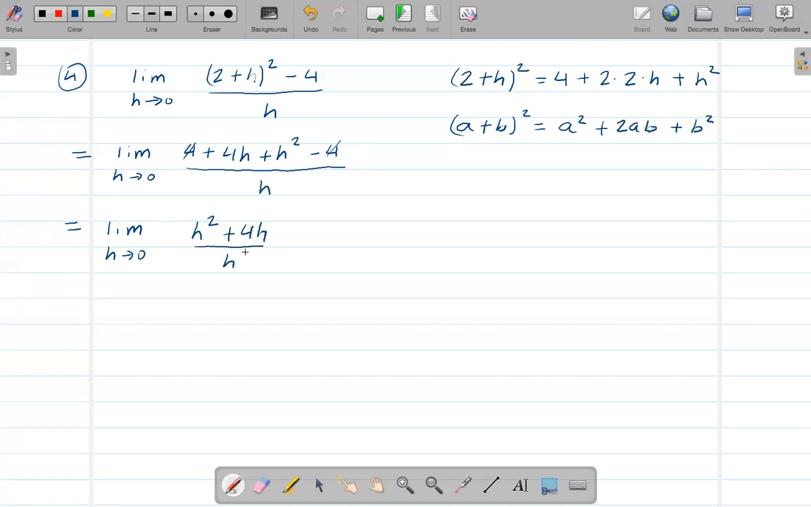over h. And also now, on the top I can factor out h, right? So the limit as h goes to 0. If I factor out h, then I just have h plus 4 over h. So these two are gone. All right, so since h goes to 0, 0 plus 4 is simply 4. Okay.